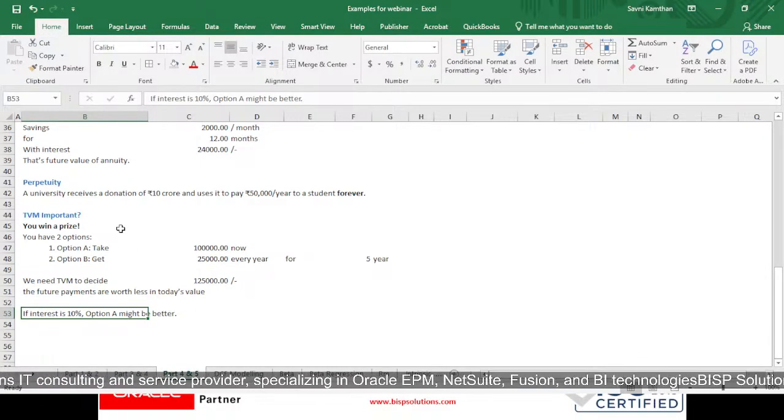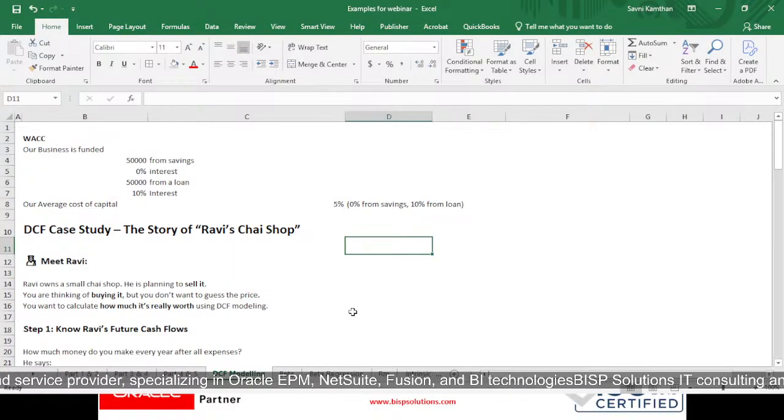Next is WACC, where we calculate how our business is funded. Say 50,000 I am funding from my savings only, where I am not getting any interest.